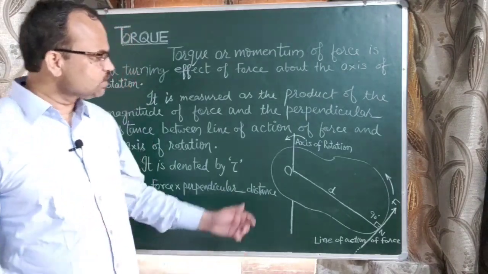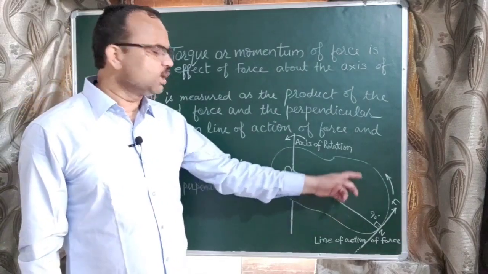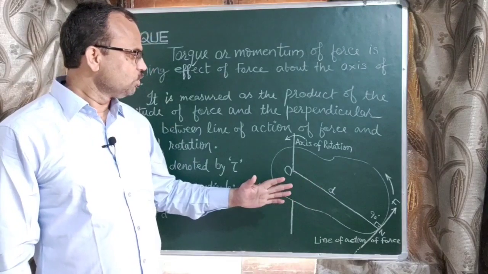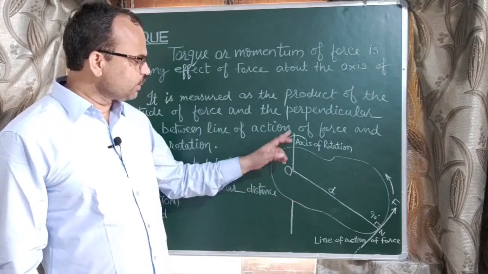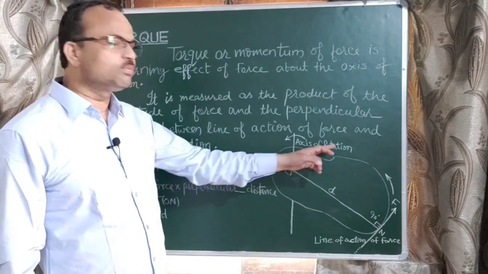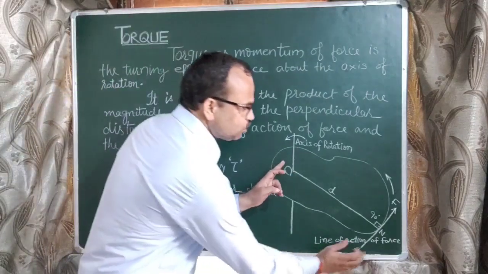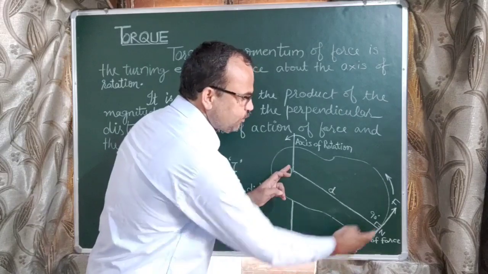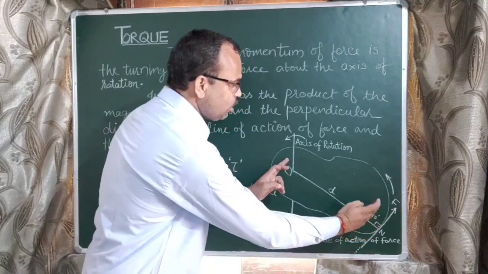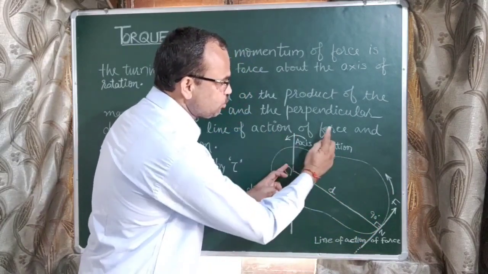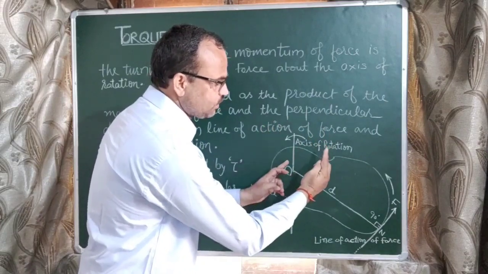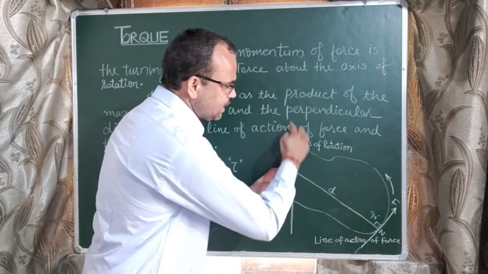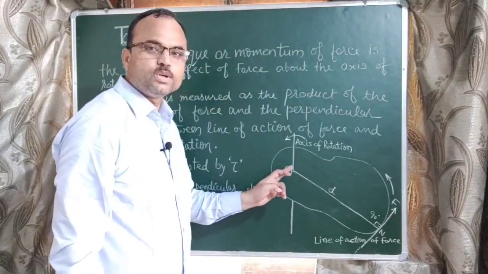Let us now see in this figure. Suppose this is a body. The body may be of any size, any shape. Now this body is free to rotate about this axis, so this is the axis of rotation. If we apply a force over this body in this direction, this line is known as the line of action of force. Then the body tends to rotate about this axis of rotation, and the perpendicular distance between the line of action of force and the axis of rotation is d.